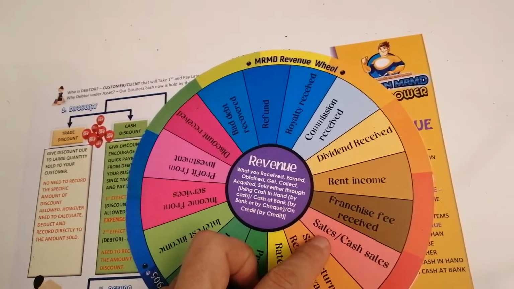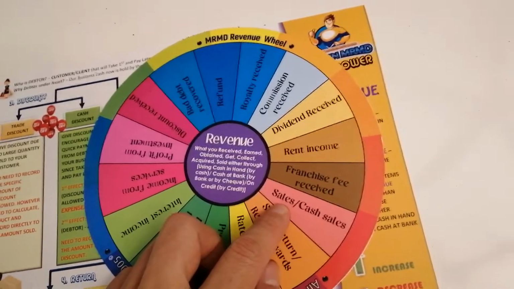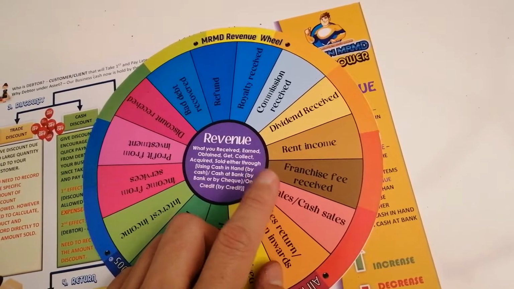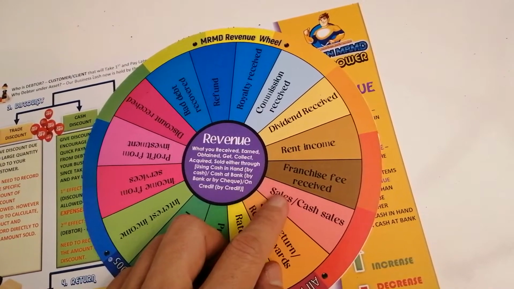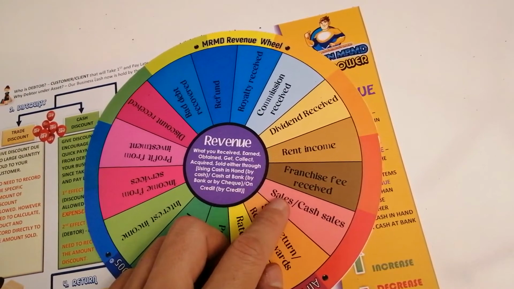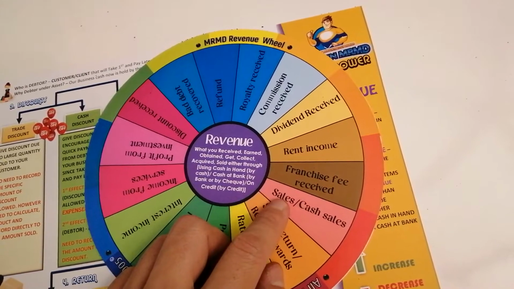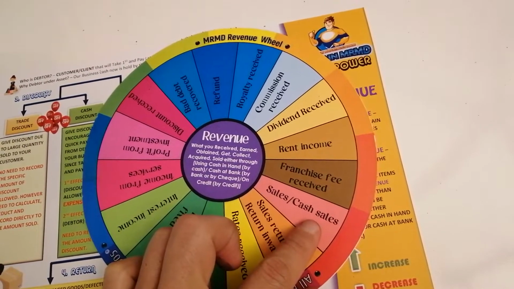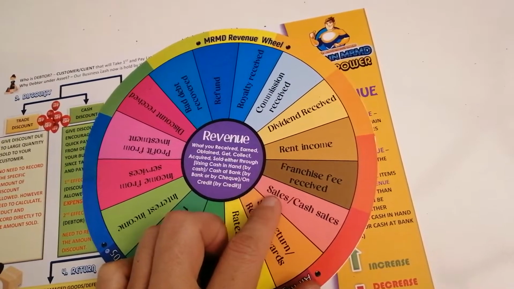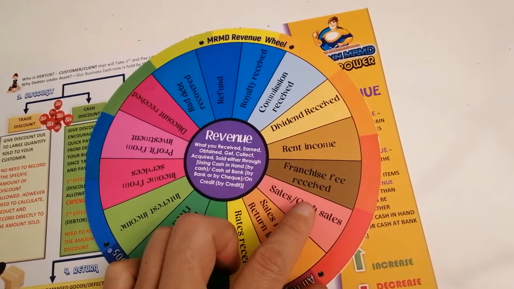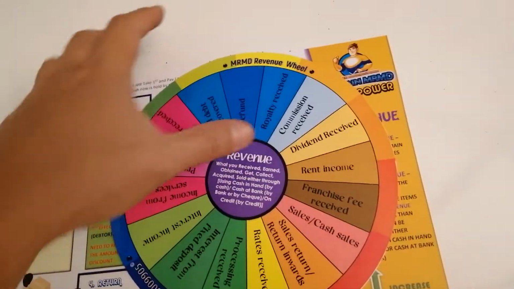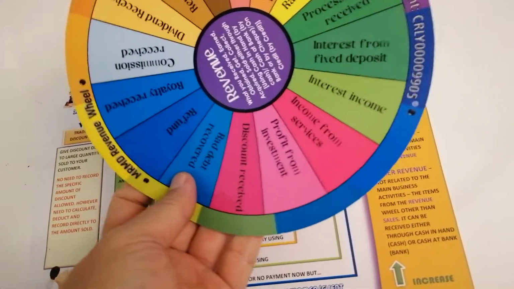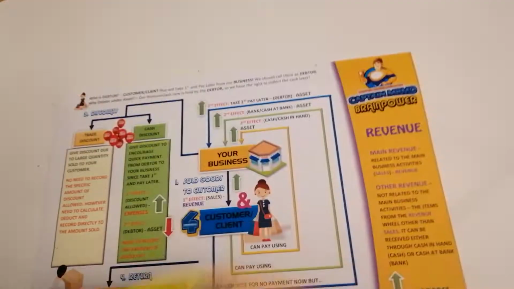But if you are selling product, goods, inventory, which is related to your main business activity, macam tadi jual kek, itu terms kita panggil sales ataupun cash sales. Kita tak panggil jual kek or selling cakes, no. The term is only one, sales or cash sales. Other than sales, we have the specific term here.